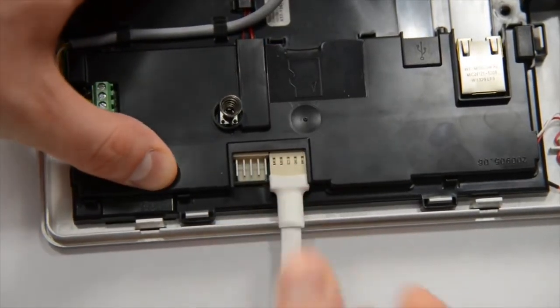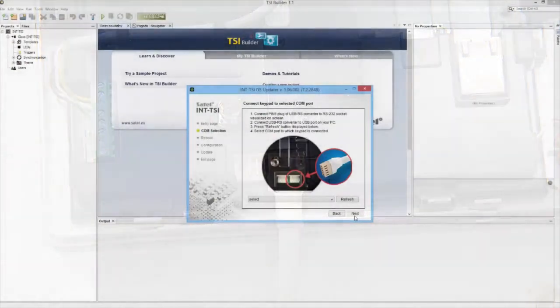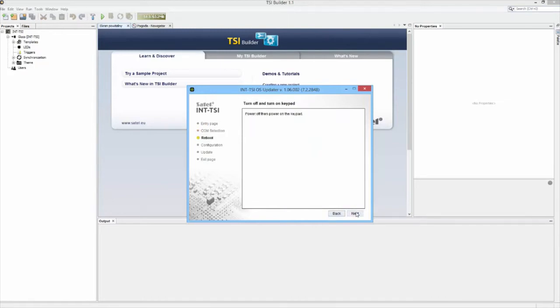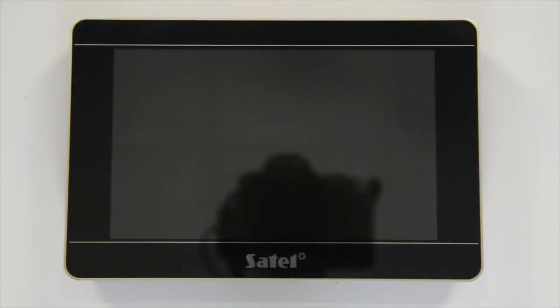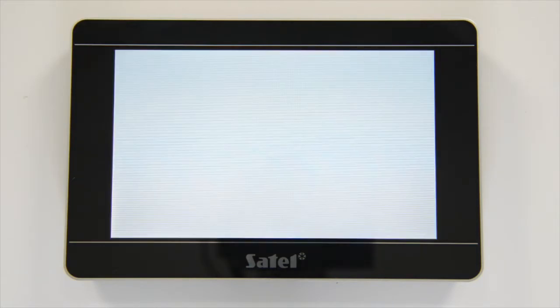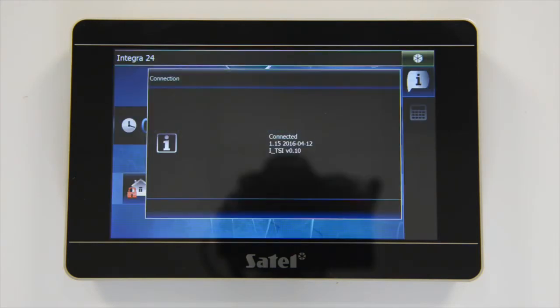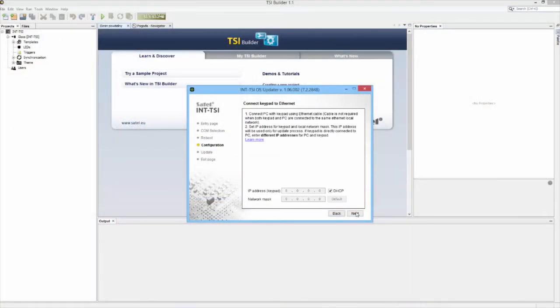Once this is done, return to the program and select the COM port. Then, power the keypad off and on. After the INT-TSI restart, the keypad network configuration window will appear.